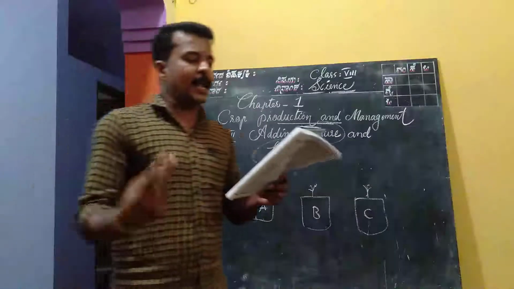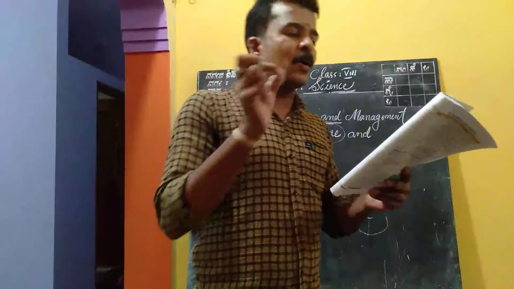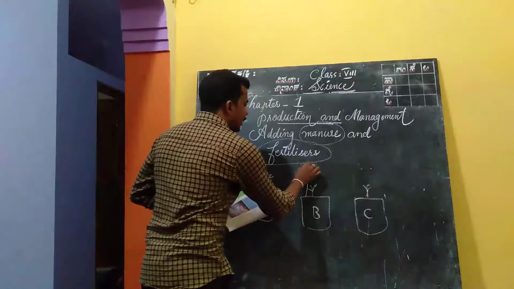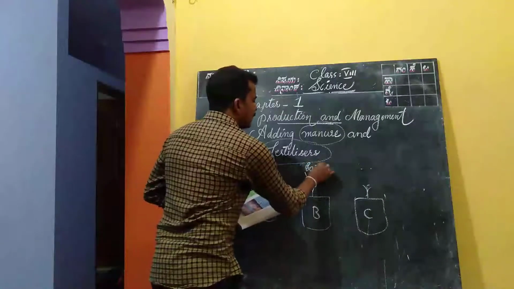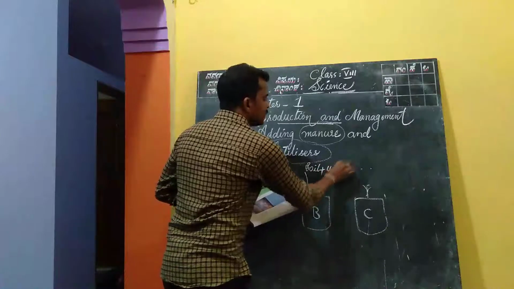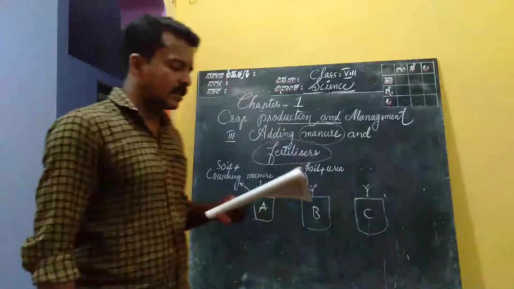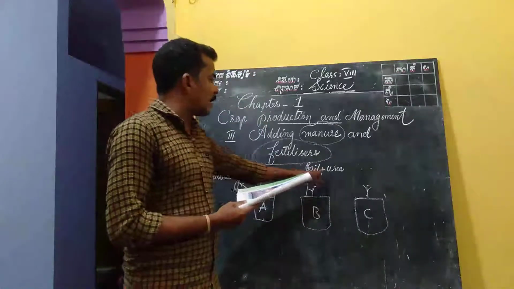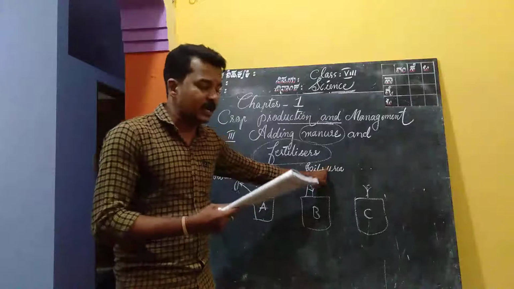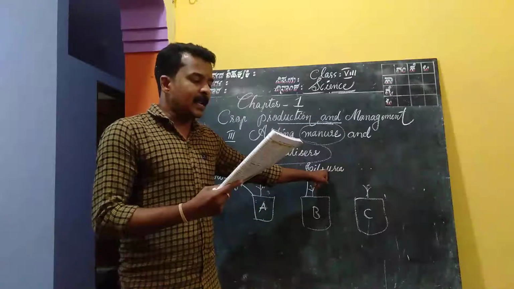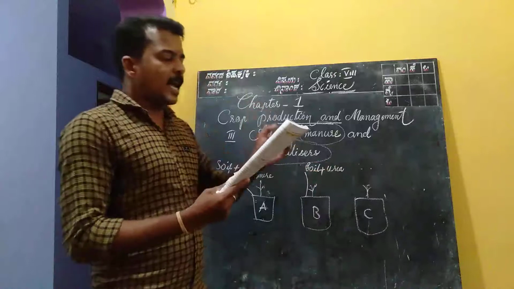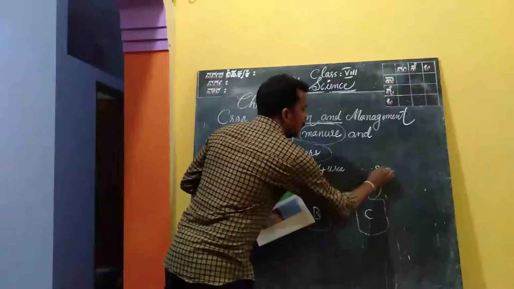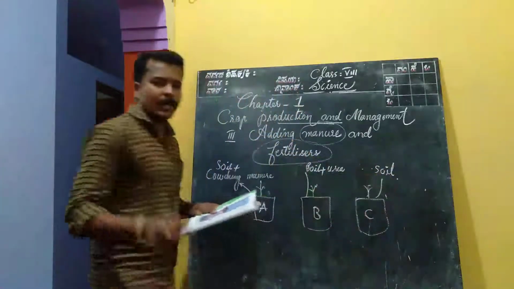In glass B, put the same amount of soil mixed with a little urea. Here you have to add soil plus a little amount of urea. It is one of the fertilizers, as I just said. And in glass C, take the same amount of soil without adding anything. In glass C, only soil.